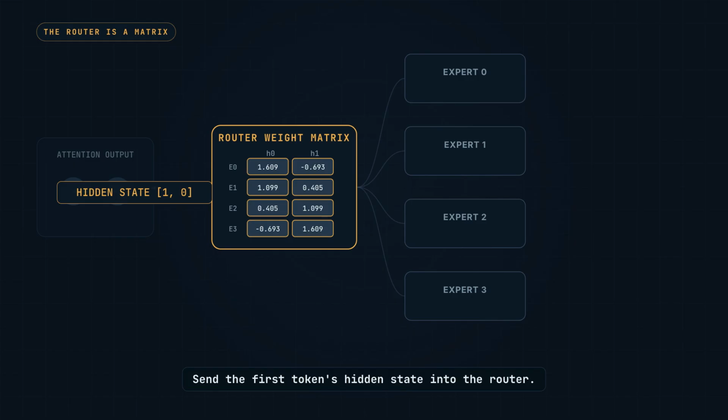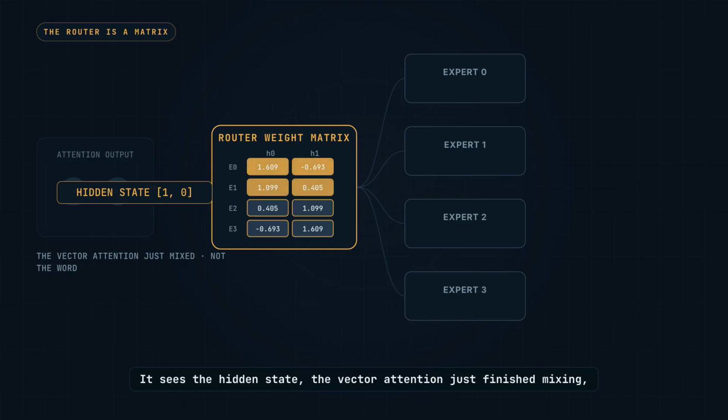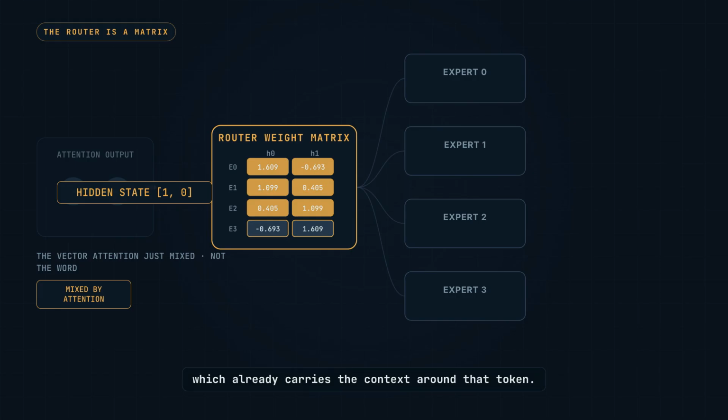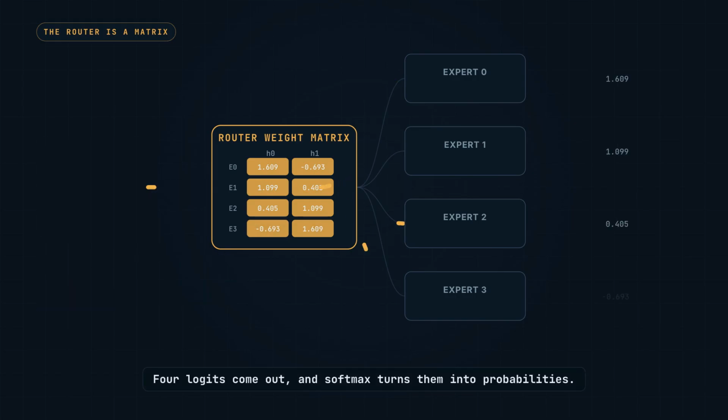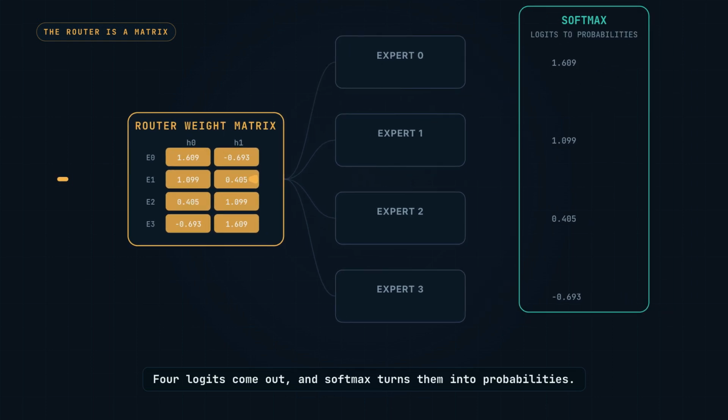Send the first token's hidden state into the router. It never sees the word. It sees the hidden state. The vector attention just finished mixing, which already carries the context around that token. 4 logits come out, and softmax turns them into probabilities.